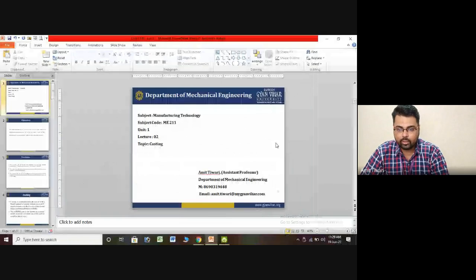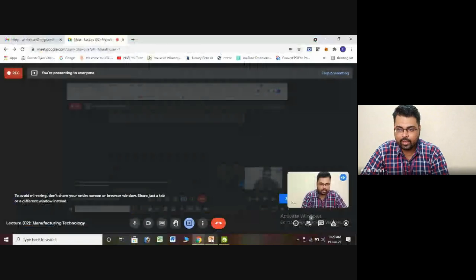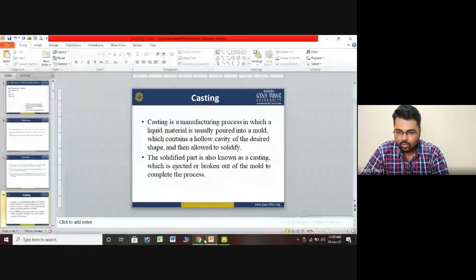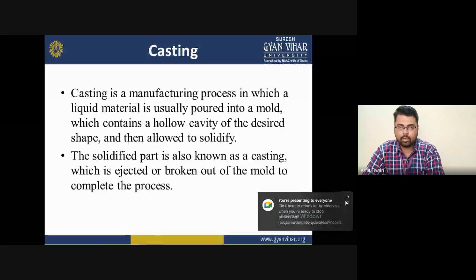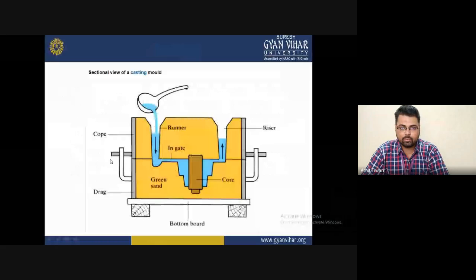In industry nowadays, casting is very popular. With the help of the diagram, you must be aware of the bottom board. These are some structures of casting equipment: the bottom board is placed as a foundation, and the upper body is kept on this bottom board, divided into two parts.